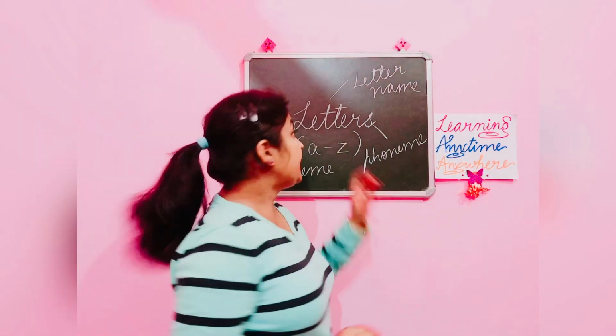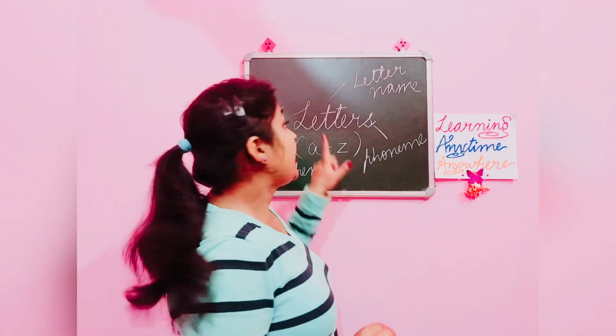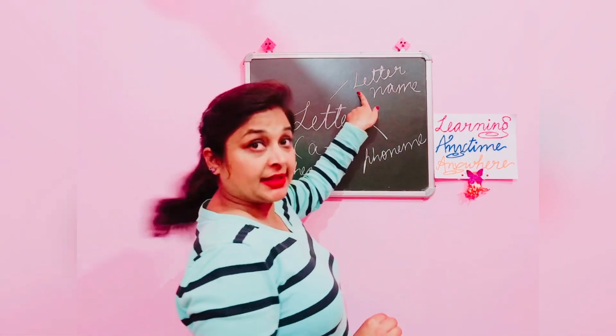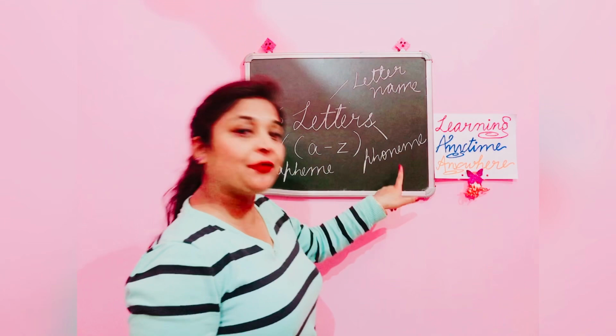So we can say each letter from A to Z has three parts: letter name, grapheme and phoneme.